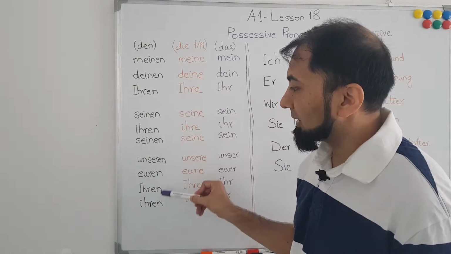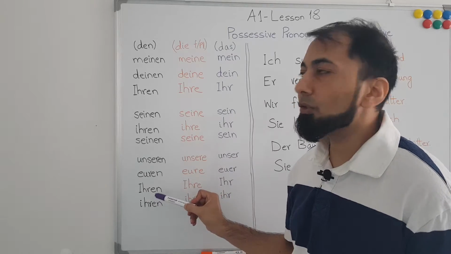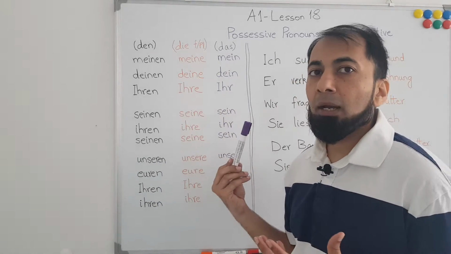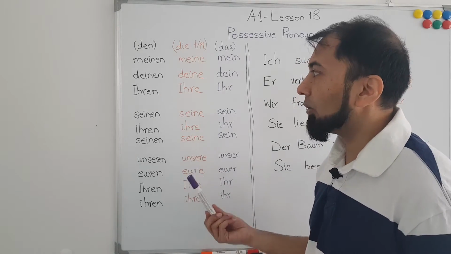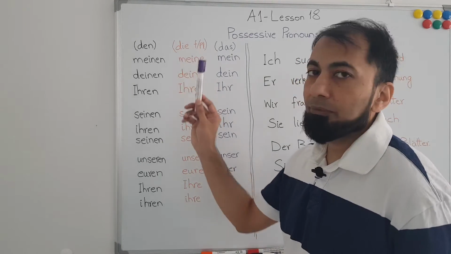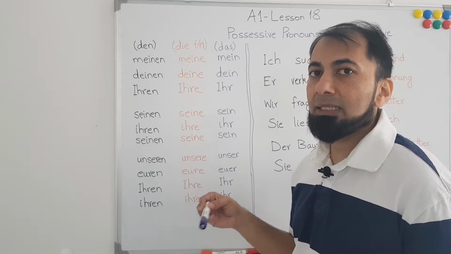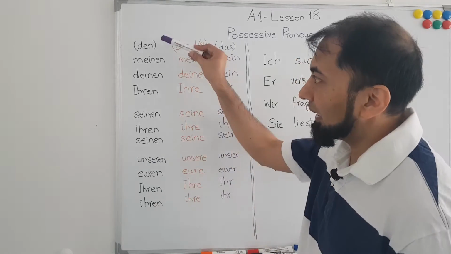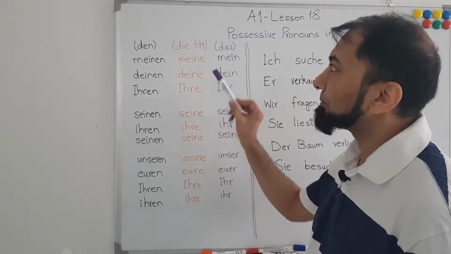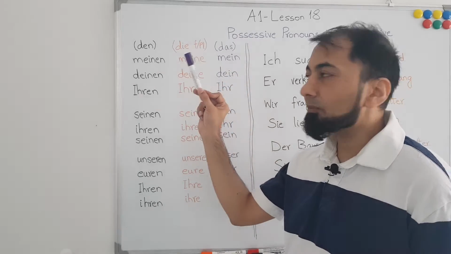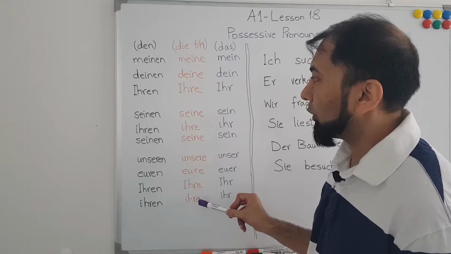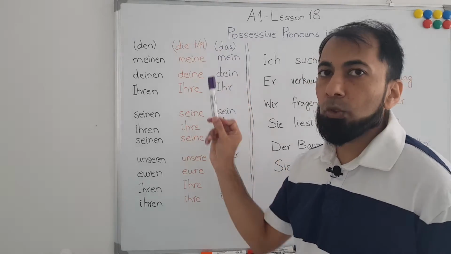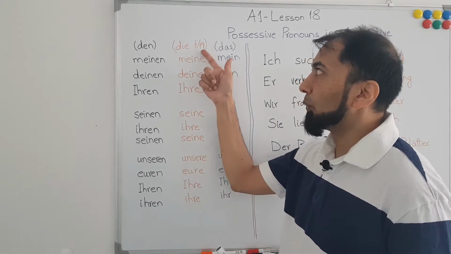So let's start with this column, which is for masculine nouns. If you want to show the possession of something or someone, and that something or someone is masculine, then we will follow this column. If something or someone is feminine, then you will follow this column, and this column is also true for plural nouns.